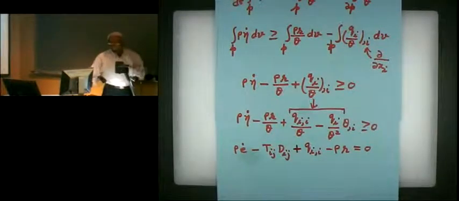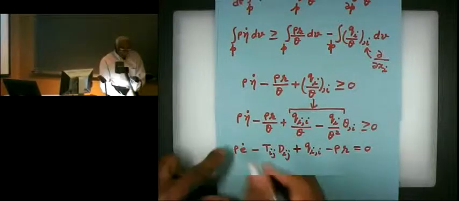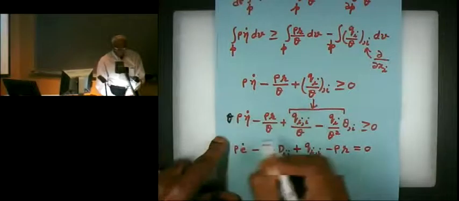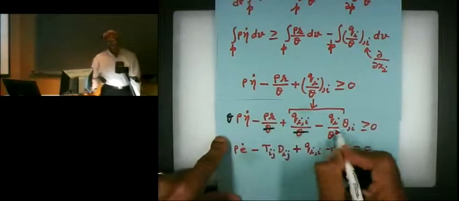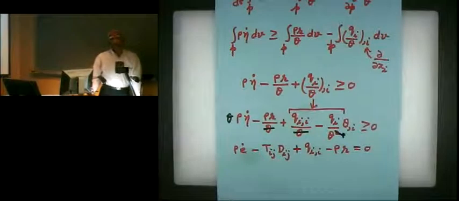Okay, so what I'm going to do now is, since theta is positive, I'm going to multiply each term here by theta. If you multiply by a positive number, you don't change the inequality. So I'm going to multiply each term by theta.